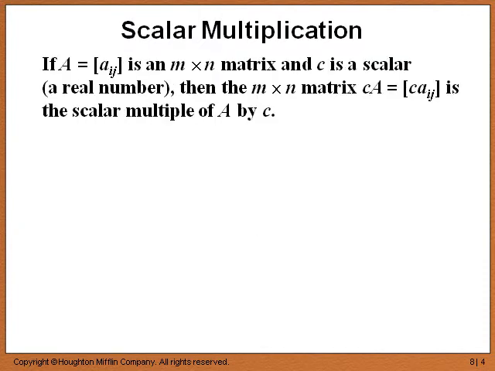The next matrix operation that we're going to talk about is called scalar multiplication. If A equals [a_ij] is an m by n matrix and c is a scalar, a real number, then the m by n matrix cA equals [c·a_ij] is the scalar multiple of A by c. Now that sounds complicated, but it's actually quite simple. First of all, let me explain why they call it a scalar. Because it scales the matrix.